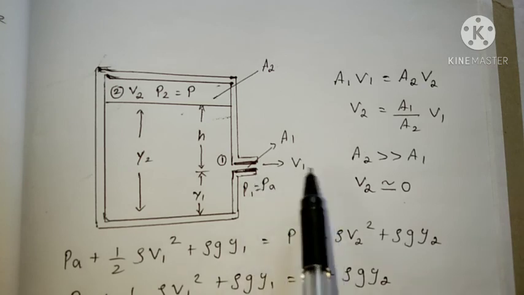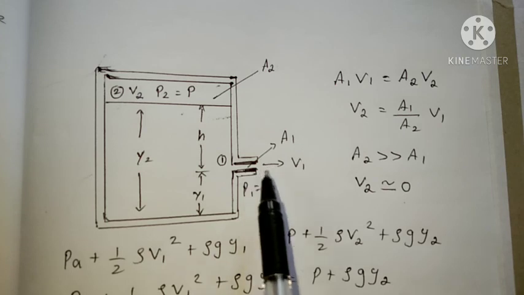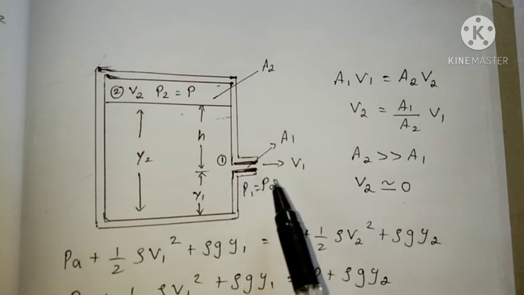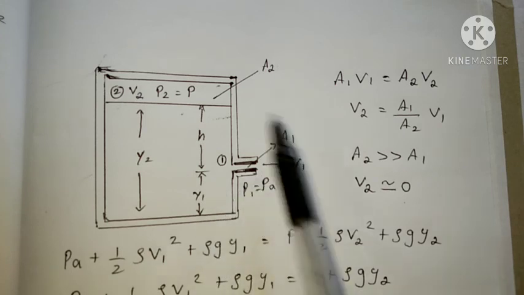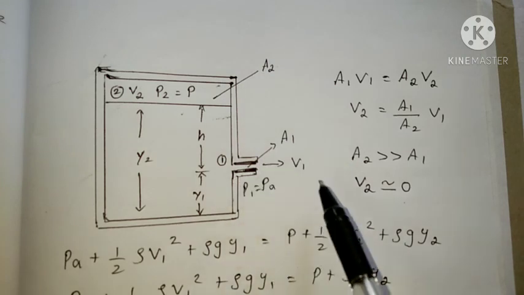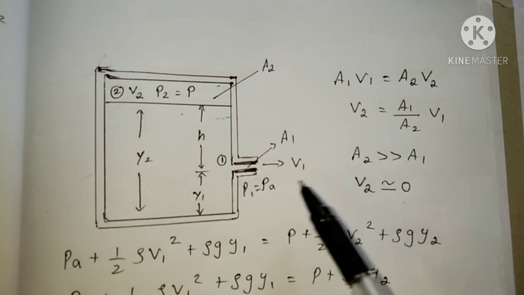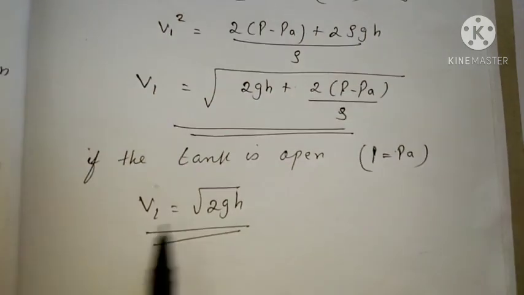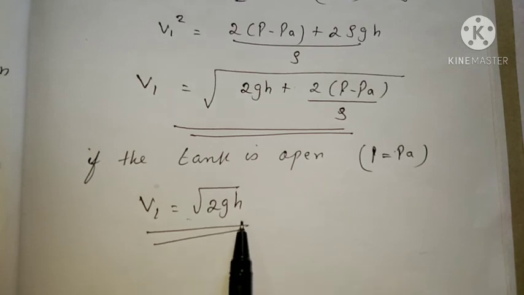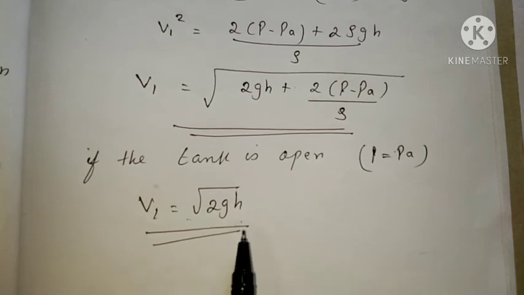The velocity is equal to root of 2GH. This is the speed of a freely falling body, and this is known as Torricelli's law, and this is one of the applications of Bernoulli's principle.